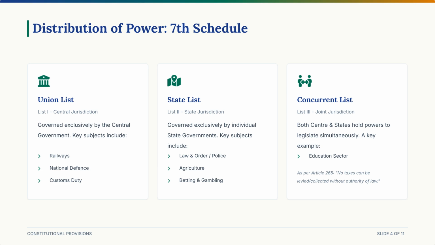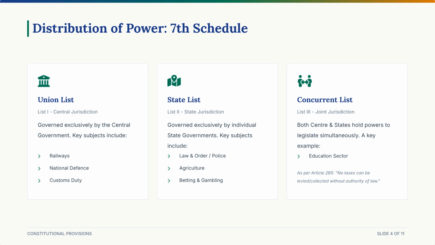To keep things fair between the central government in Delhi and the various state governments, Article 246 gives us the 7th schedule, which divides the power to make laws into 3 distinct lists. 1. Union list. List 1. Only the central government can make laws here. Think of massive national sectors like the railways, national defense, and customs duty.